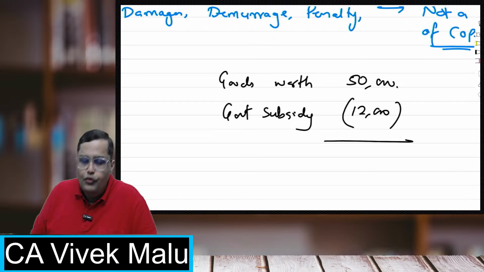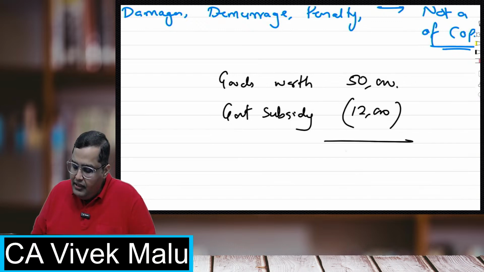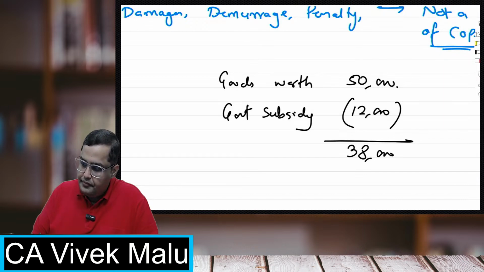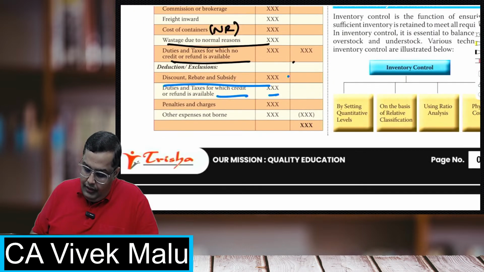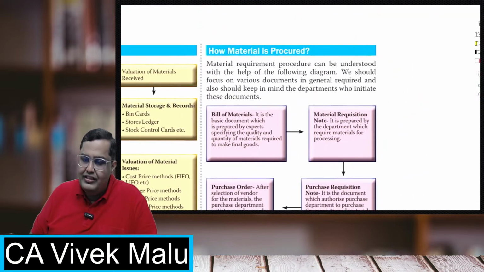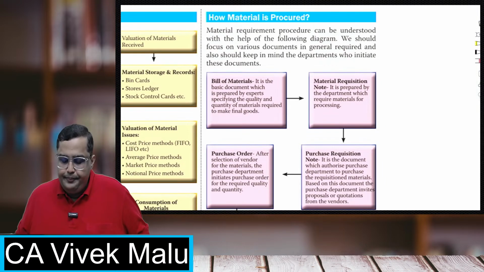So I'll remove this because this is not my cost now, right? From 50,000, 12,000 has been refunded to me. So for me, the cost will be 38,000 only. So if there are any subsidies or grants, always reduce them. Next. So this was the first topic, that was the landed cost: what you have to take and what you should not take.